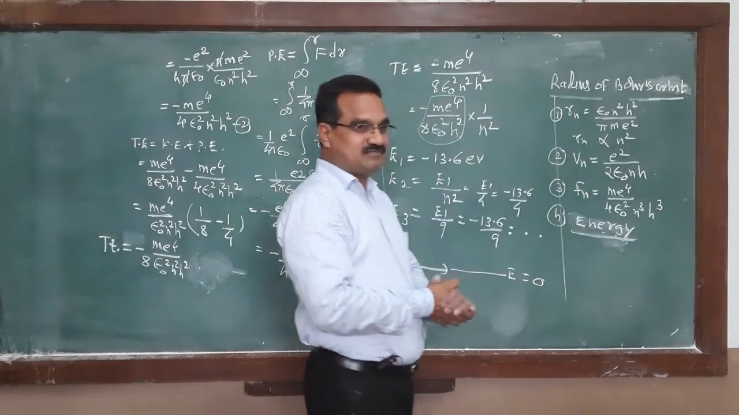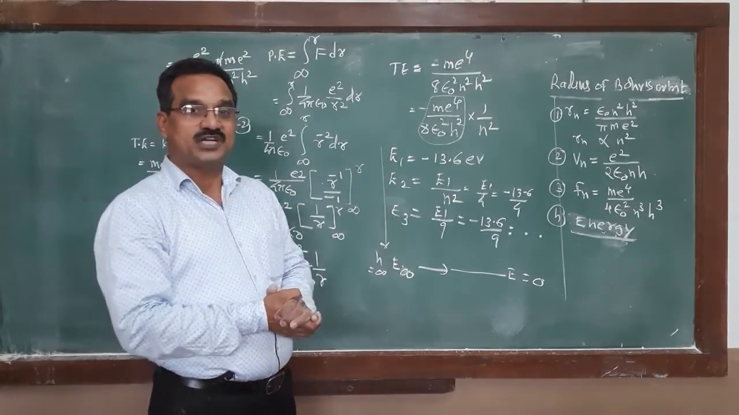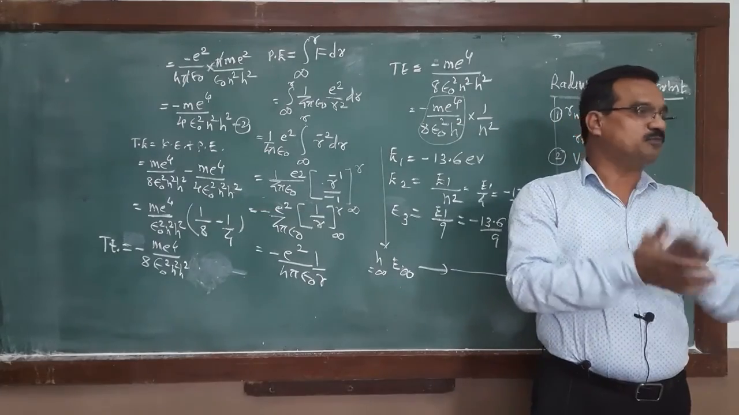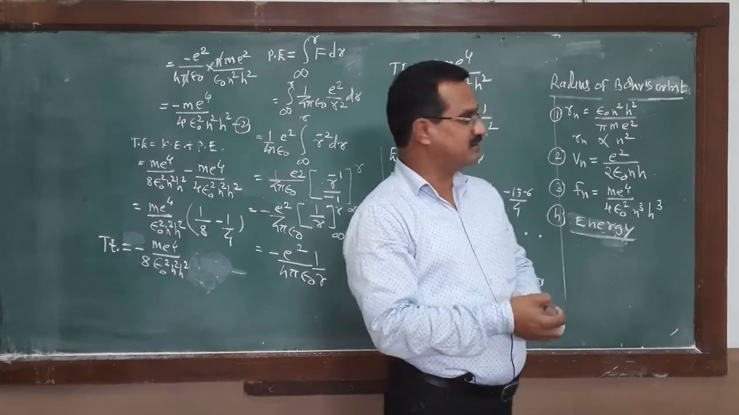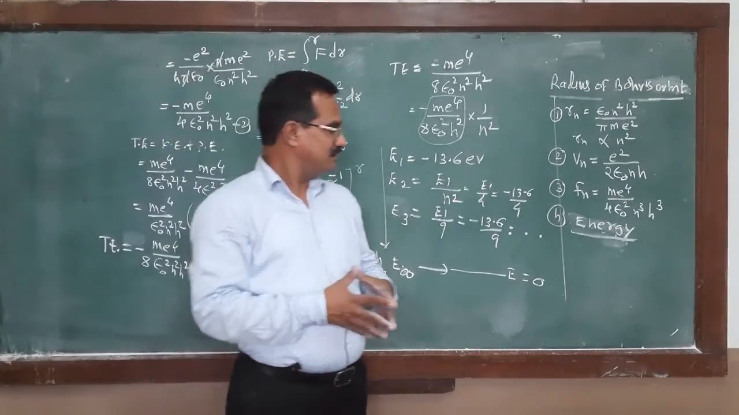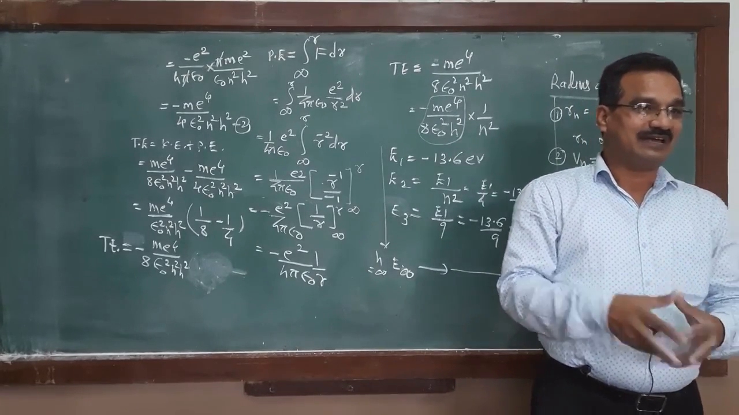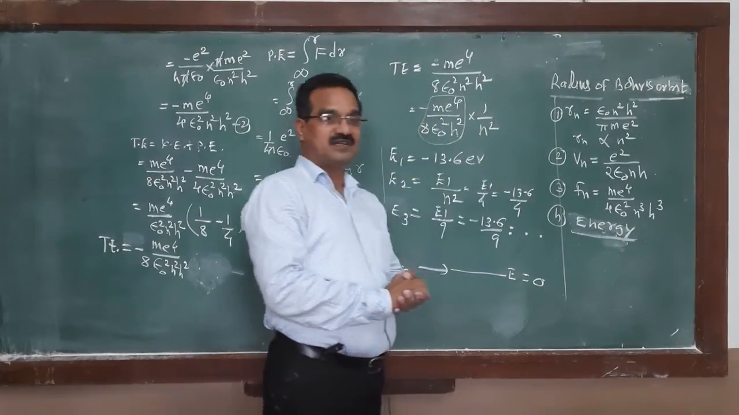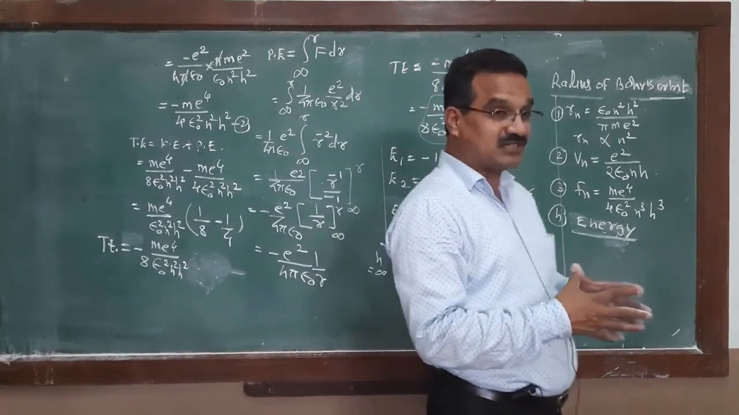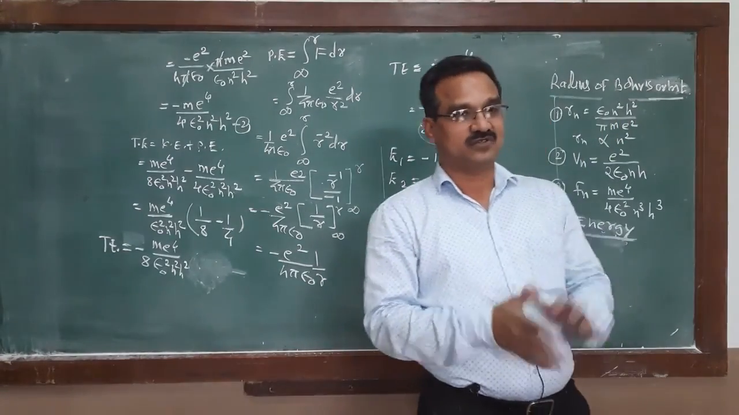In this lecture, today, we discussed the postulates of Bohr's theory. After studying the postulates, we covered the radius of the orbit, velocity of the electron in the orbit, frequency of revolution of the electron, and energy of the electron. In the next lecture, we will see the origin of spectral lines. Okay, thank you.